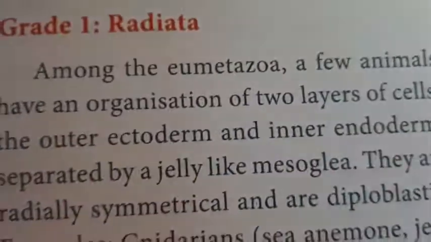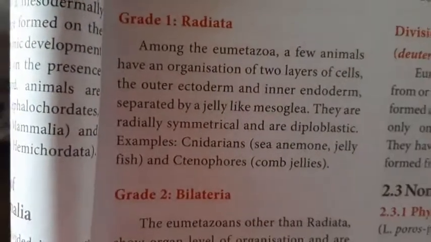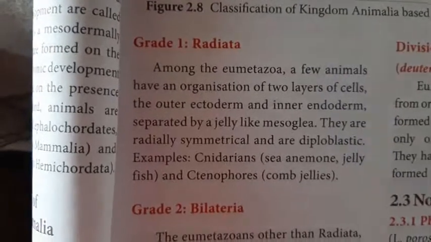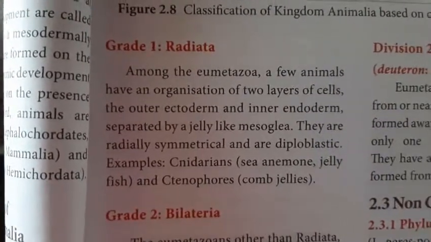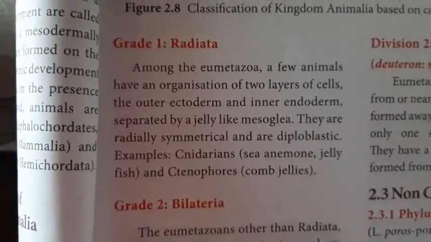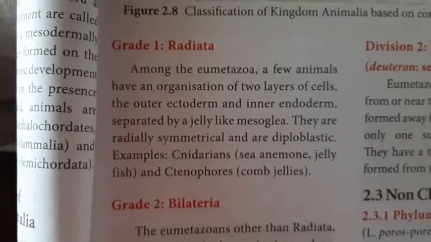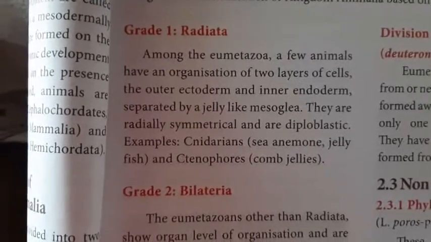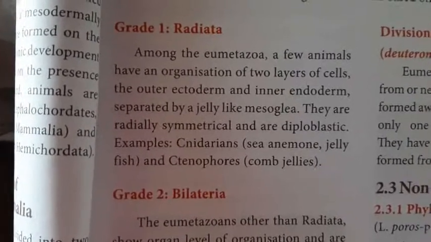Among the eumetazoa, a few animals have an organization of two layers of cells, outer ectoderm and inner endoderm, separated by a jelly-like structure called mesoglea. They are radially symmetrical and diploblastic. Examples are cnidarians and ctenophores. Cnidarians means sea anemone, jellyfish.